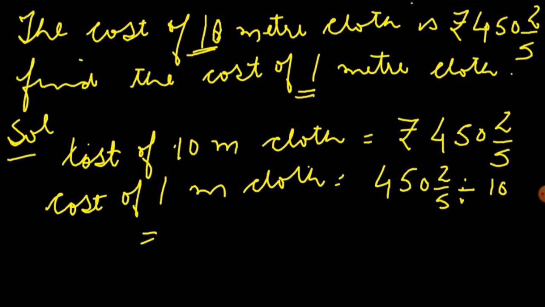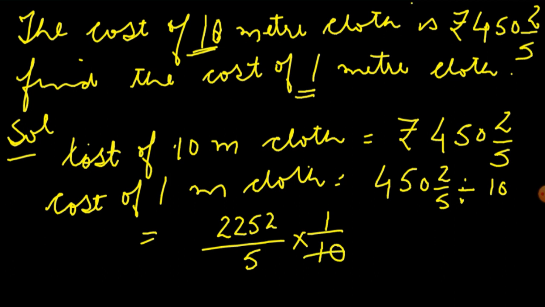So 5 zeros are 0, 5 5s are 25, 5 4s are 20, so 2250 plus 2, 2252 upon 5, and this division will be converted into multiplication and it will become the reciprocal. Now you see, if we can cut this number, it can be cut by the 2s table.